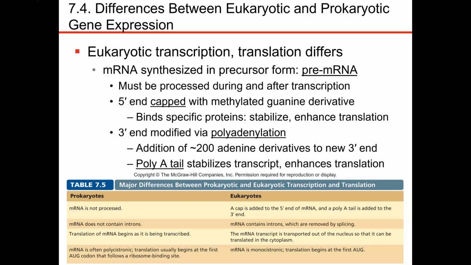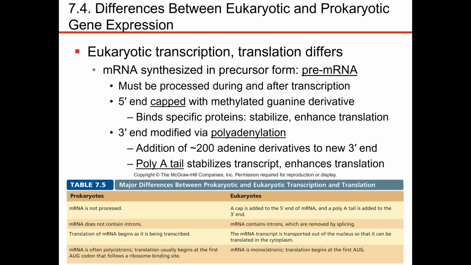Let's talk about some of those differences that we see between eukaryotic and prokaryotic gene expression. So eukaryotes have more problems with transcription than prokaryotic organisms do. The reason for this is eukaryotic organisms have a lot of DNA that doesn't code for protein. And so within any specific gene for a specific protein, there might be regions that are not translatable. Those regions we call introns, and we have to get rid of those regions first, okay?